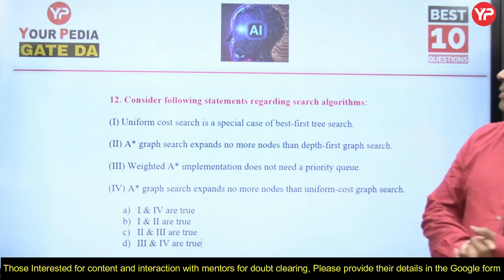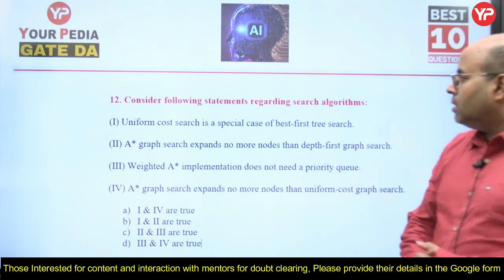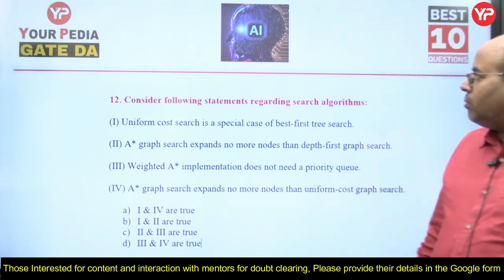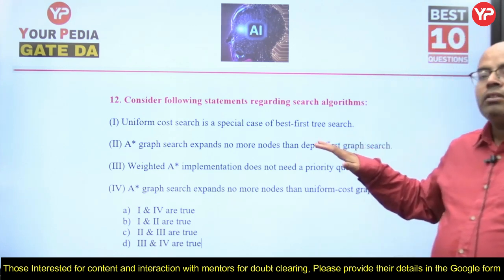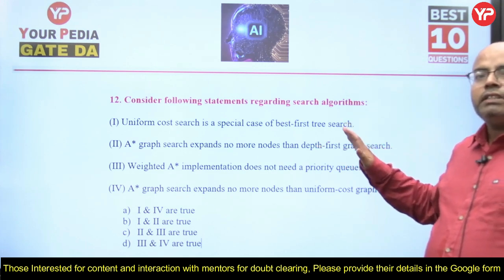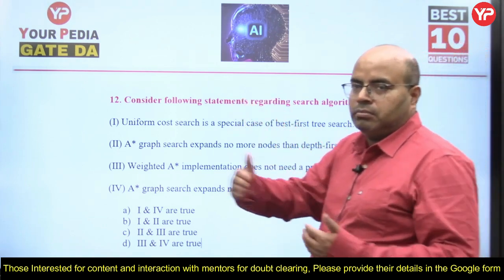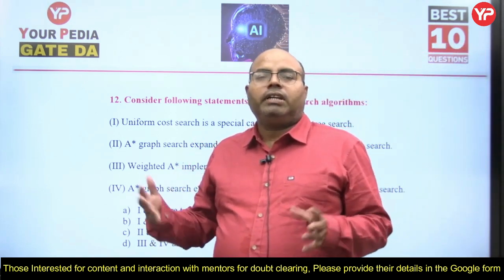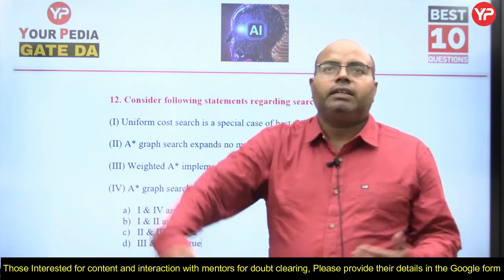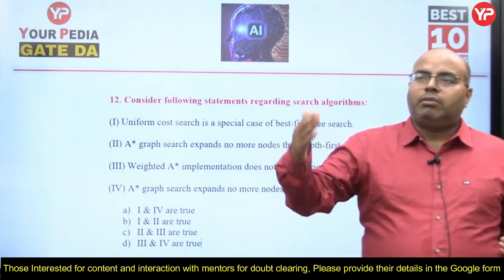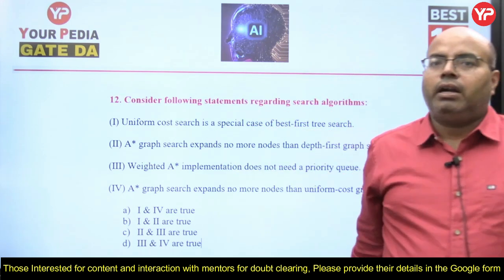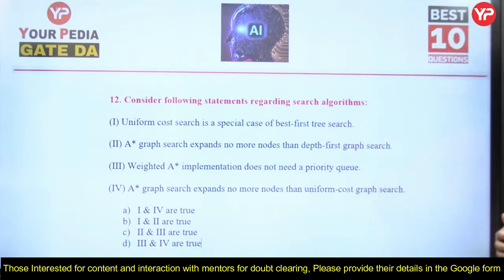Consider the following statements regarding search algorithms. Uniform cost search is a special case of best first search. What do we do in best first search? We try to find the best node. Greedy best first search is there. We immediately take the cost from the intermediate node to the goal node and select nodes on that basis. Uniform cost search is also similar only. Uniform cost search also does the same.